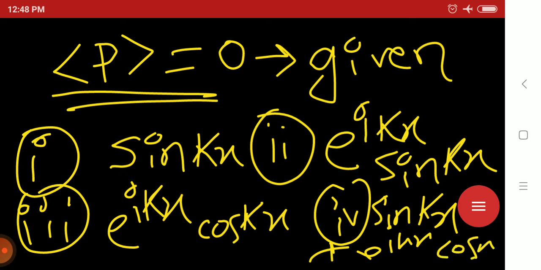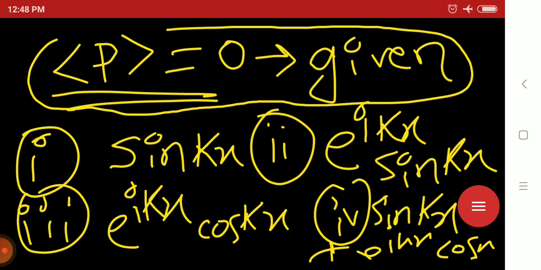Based on this information, that the expectation value of momentum is 0, what will be the exact wave function?